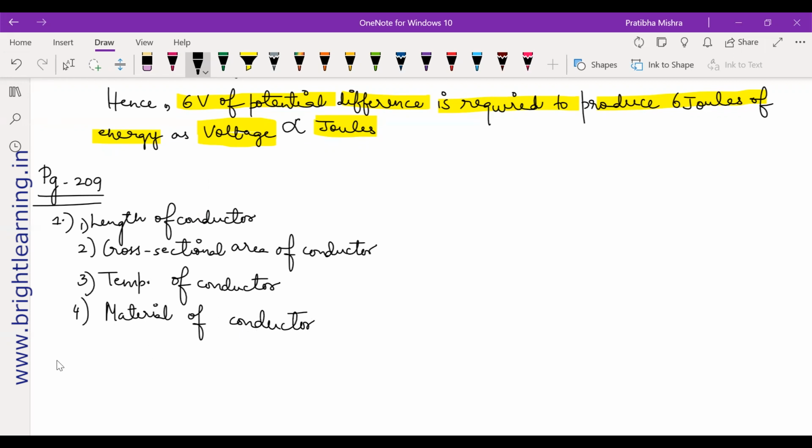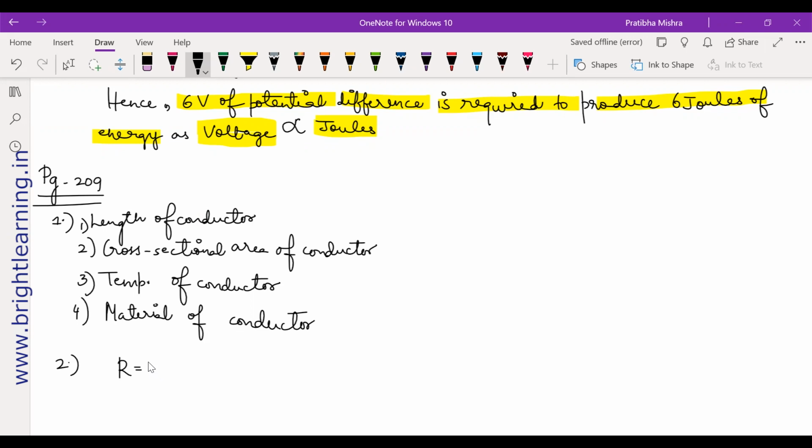The second question is, will current flow more easily through a thick wire or a thin wire of the same material when connected to the same source? The same source means the same source of supply. What is the formula of resistance?